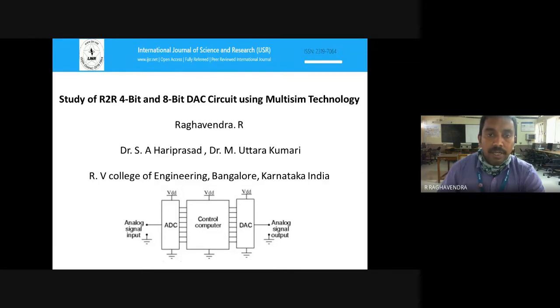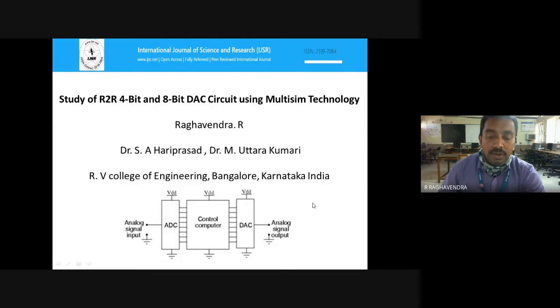And this is the paper I did in IJSCR under the guidance of Dr. Ariprasad and Dr. Uttarakumari. The paper title is Study of R2R 4-bit and 8-bit DAC circuit using Multisim technology.